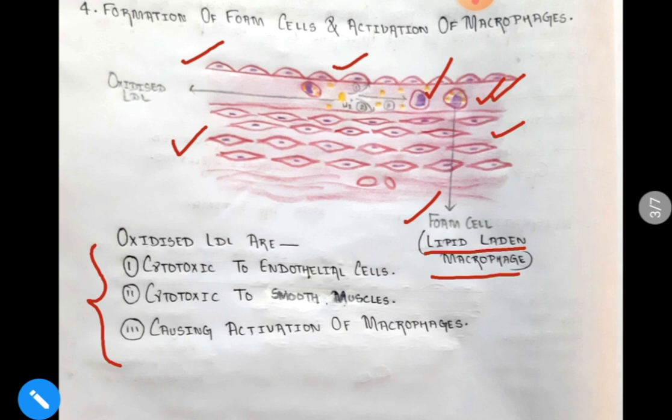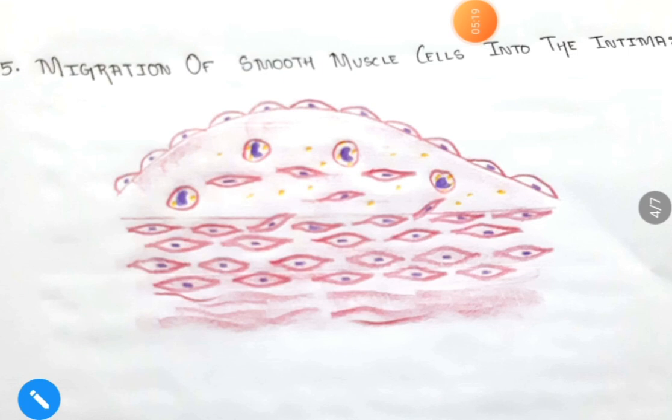So these activated macrophages will release certain growth factors. These growth factors will also promote the growth of these muscle fibers. Since the growth factors released by the activated macrophages promote the growth of the smooth muscle layer, as a result, what will happen?